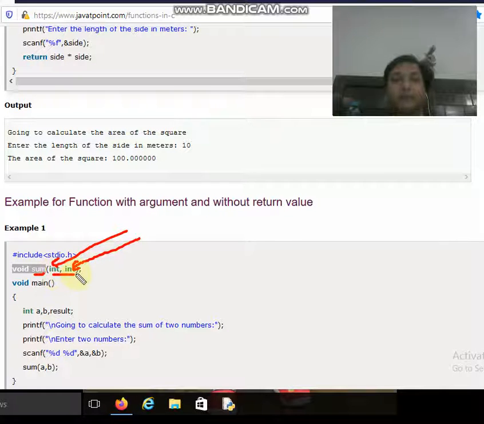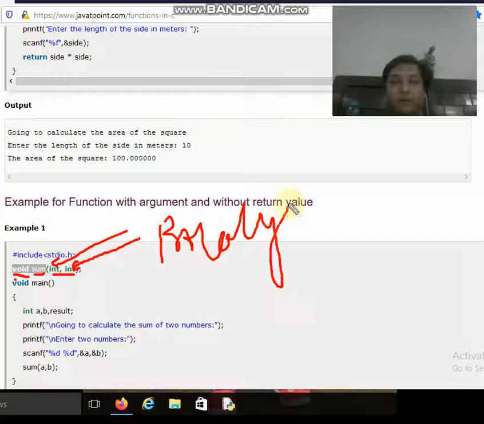So these are the arguments, or you can say the parameters, the number of parameters we are going to use in the sum function. And why have we written void? Because this function is not going to return any value. So this is called the prototype, or you can say the declaration of the function.